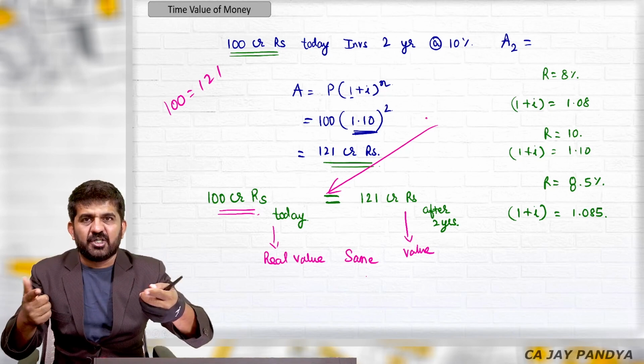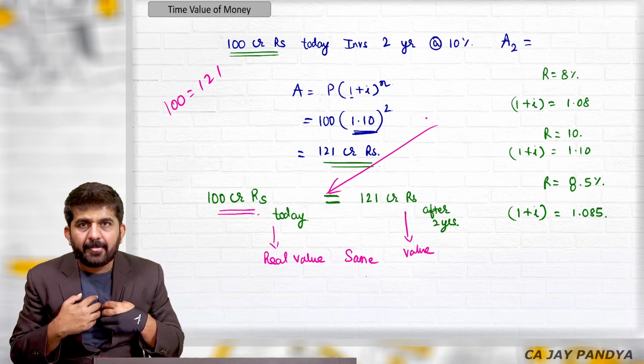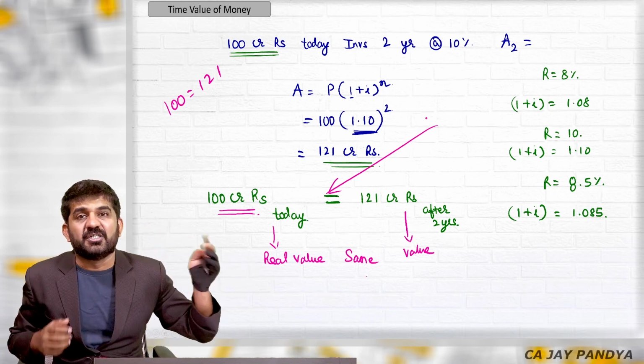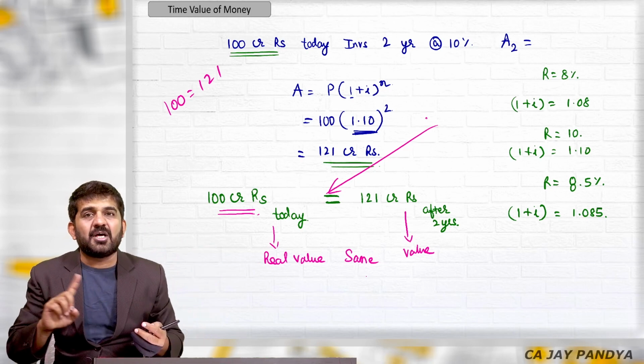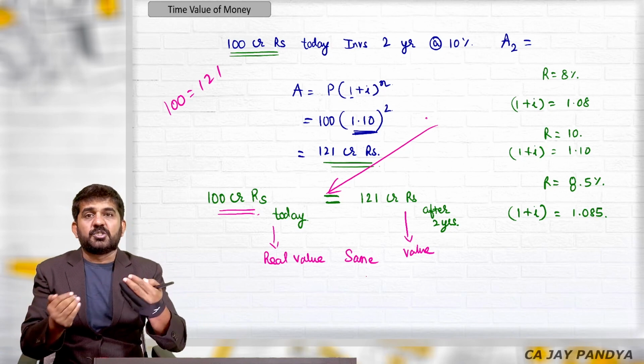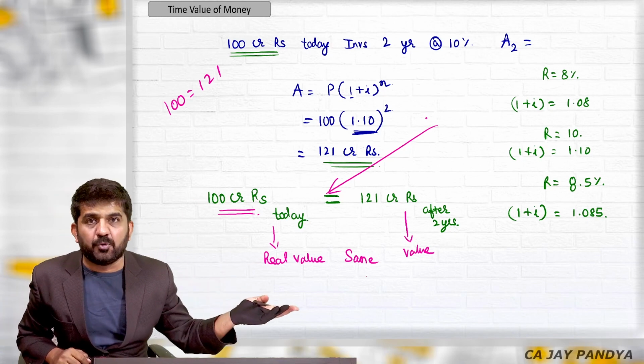Or in other words, if you are to take 100 crore rupees today, and someone tells you that they will be paying after 2 years and not today, don't ask for 100 crore rupees, because then you will be losing value. The money loses value every day, because the value of money today is more than the value of money tomorrow.